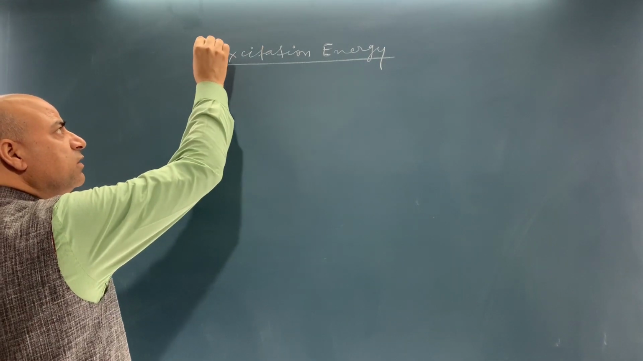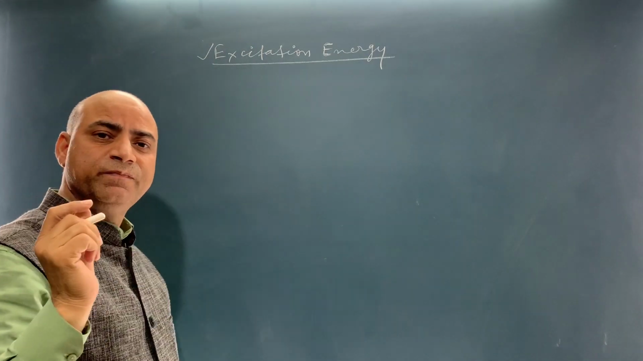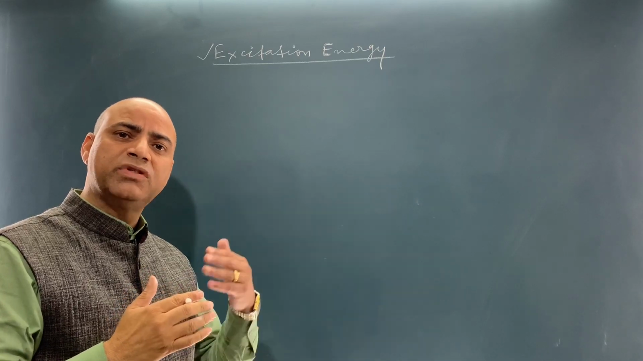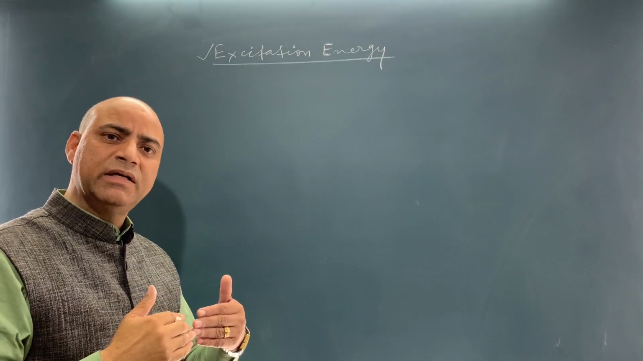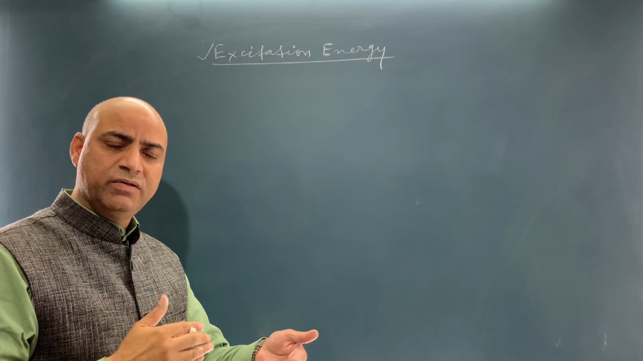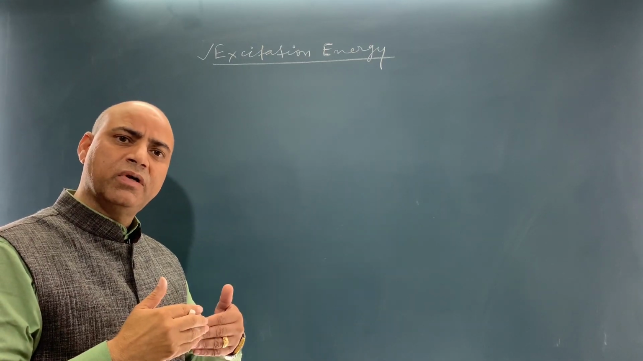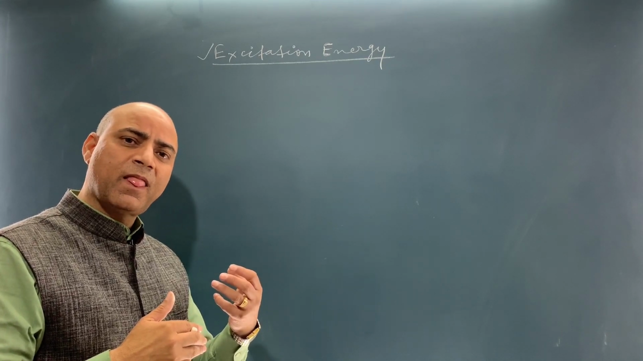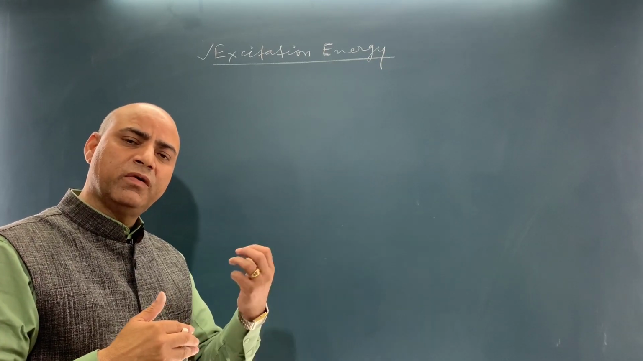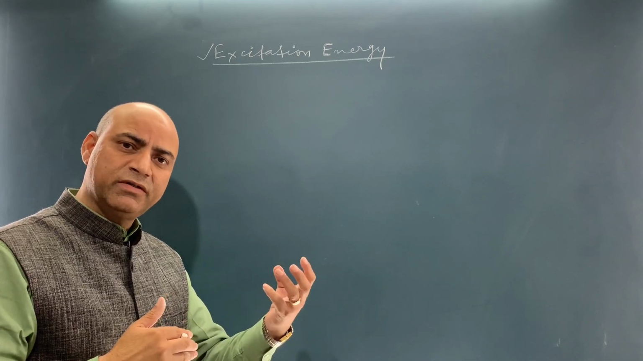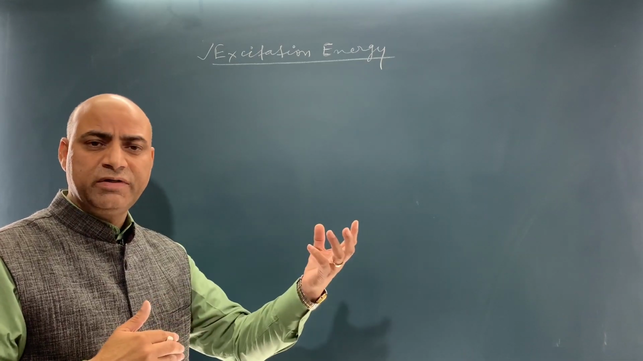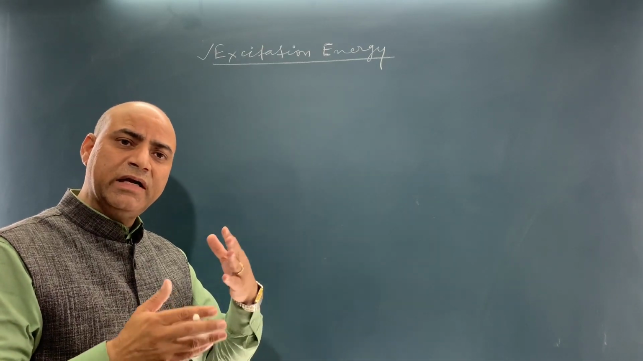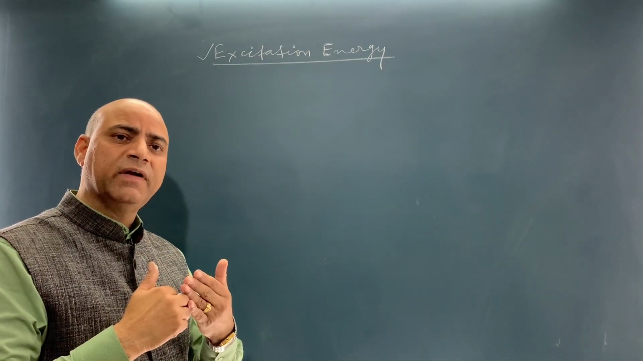So first, what is this excitation energy? It is the energy required by the electron to jump from a lower energy state to a higher energy state, from a lower energy orbit to a higher energy orbit. In case of hydrogen, the electron will jump from first orbit to second orbit, first orbit to third orbit, first orbit to fourth orbit. So, the energy required by the electron will be different.